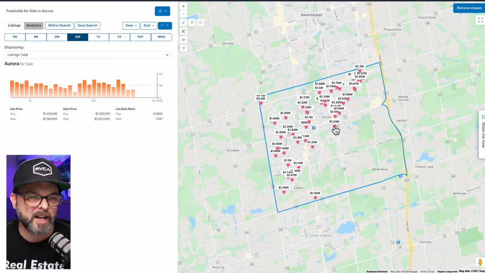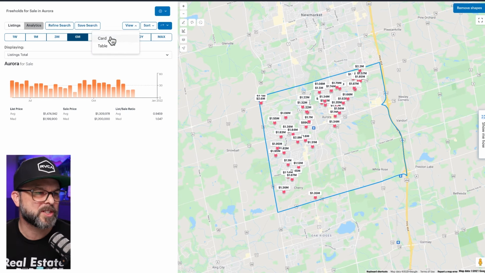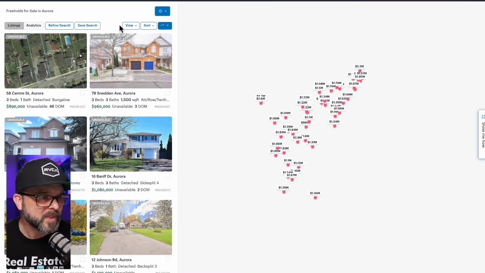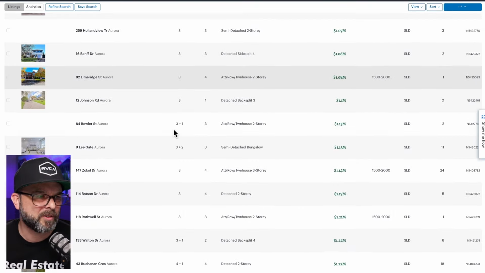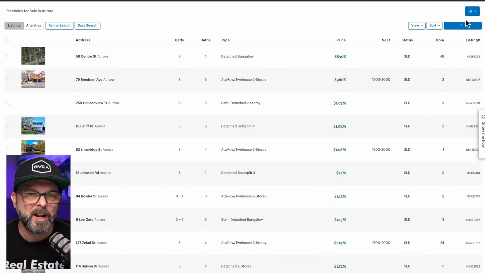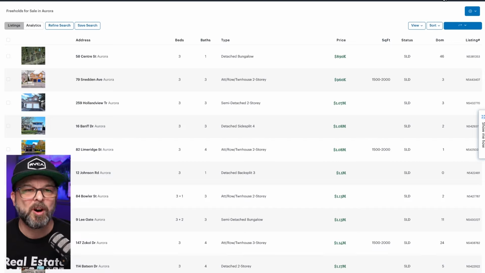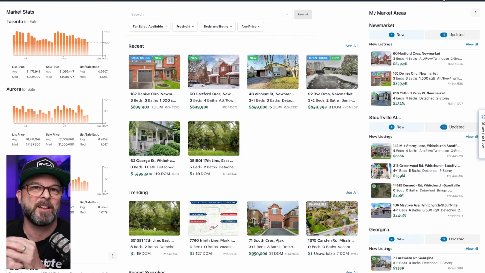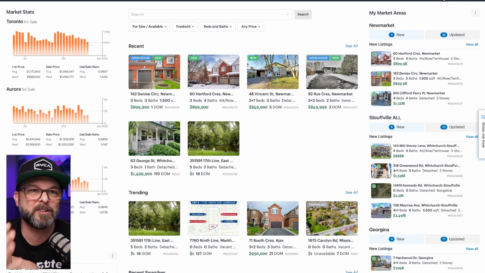We can click on any of these properties to get further information. We can change how we're going to view these properties. So if I go here, listings, I don't want to look at the cards. I want to just look at the tables, just like this, and remove the map. It gives me all of that information, which I really love. Fantastic. So that's a very high-level look at Realm. Dig into it, use it. It's really fast. I love all the information. It's all right here on one screen. We don't have to keep flipping back and forth.